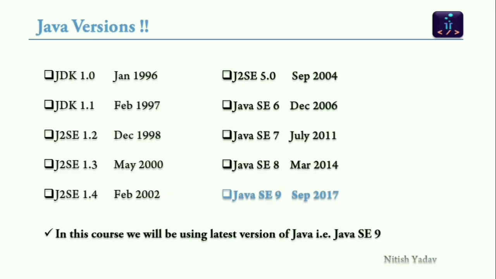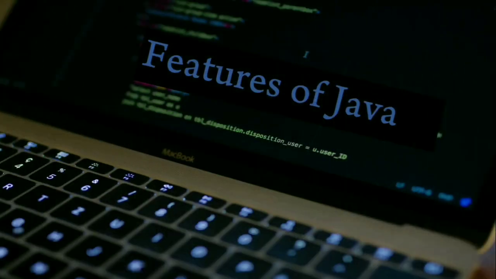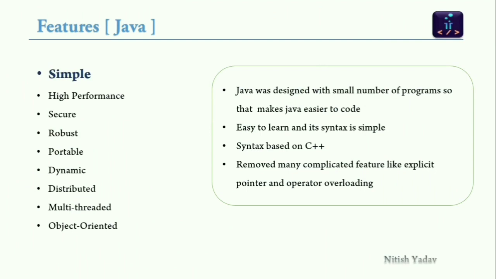So next is the history of Java. The first version of Java was JDK 1.0, which was released in January 1996, and then JDK 1.1, J2SE 1.2, and so on till Java SE 7 in July 2011. In this course we will be using the latest version of Java, that is Java SE 9. Okay, so now the features of Java. Basically, there are 8 to 9 features of Java.